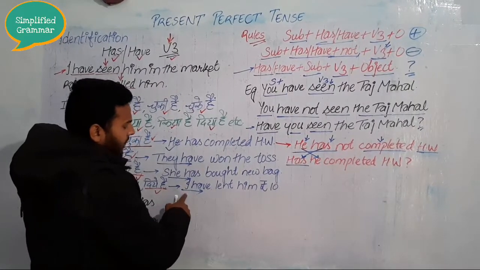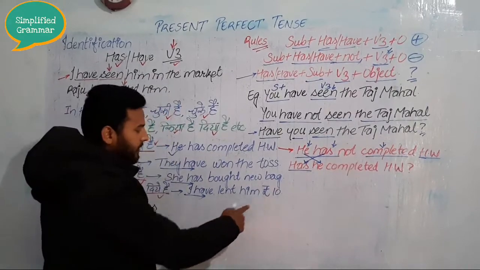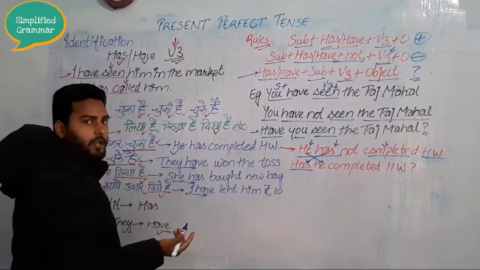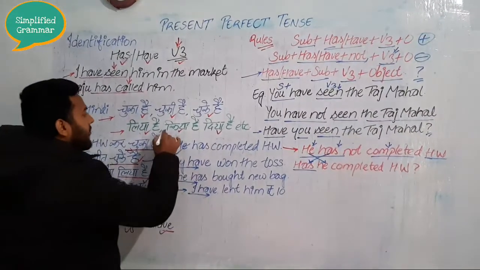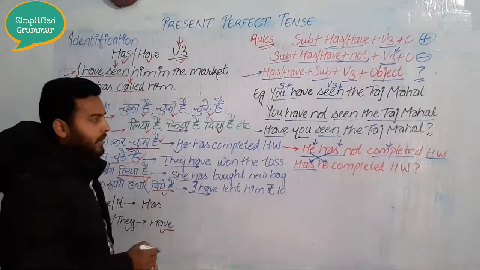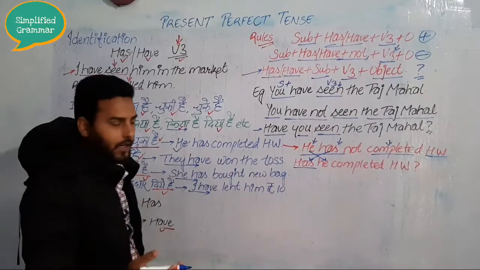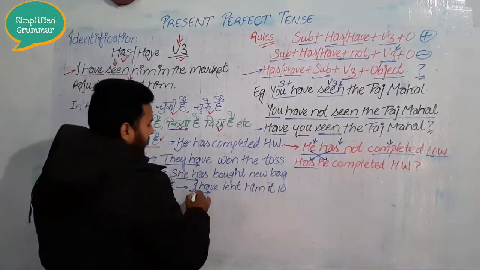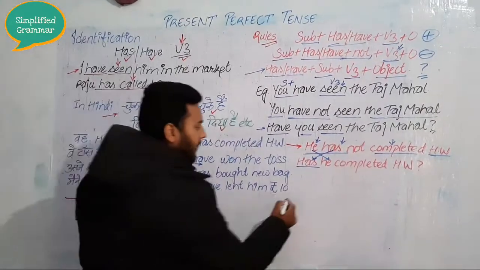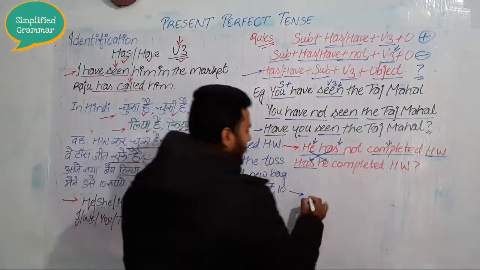For an example, I will tell you here: I have lent him 10 rupees. मैंने उसे 10 रुपए उधार दिए हैं. What I taught you in the introduction: these days nobody speaks like चुका है, चुकी है. People speak दिया है, किया है and all. So look here. I have lent him 10 rupees. Its negative will be मैंने उसे 10 रुपए नहीं दिए हैं.